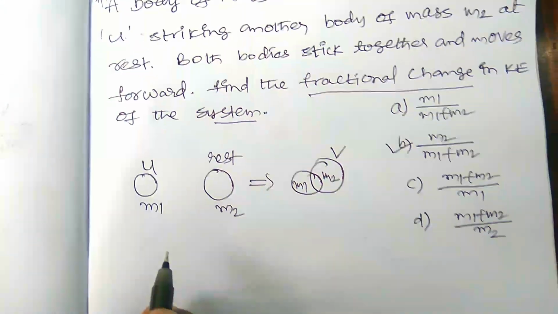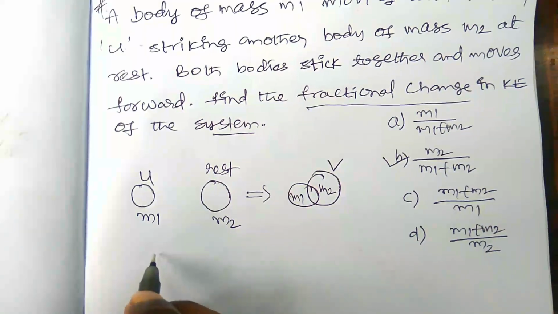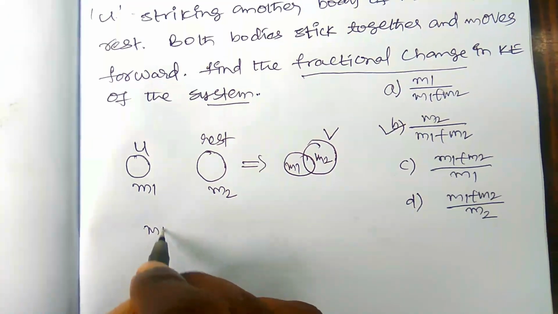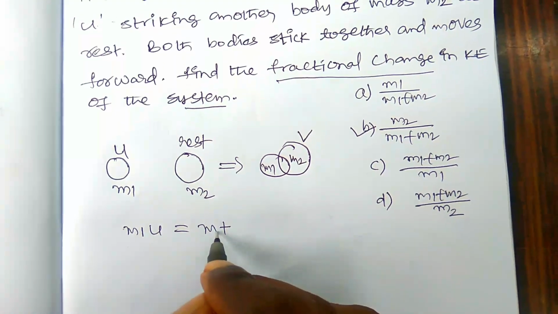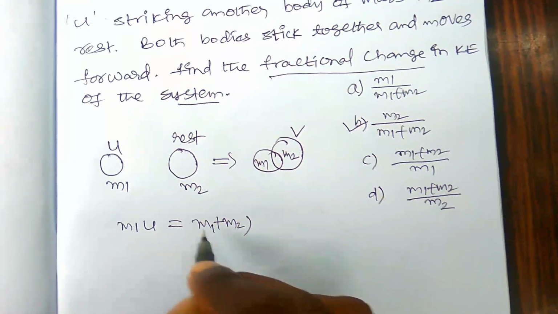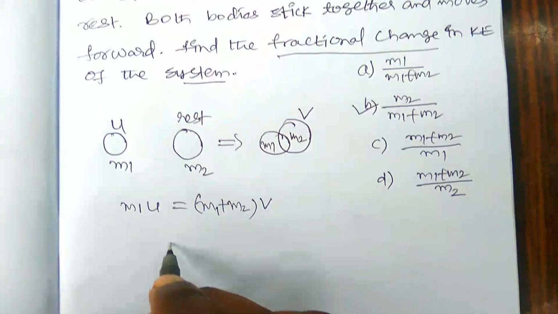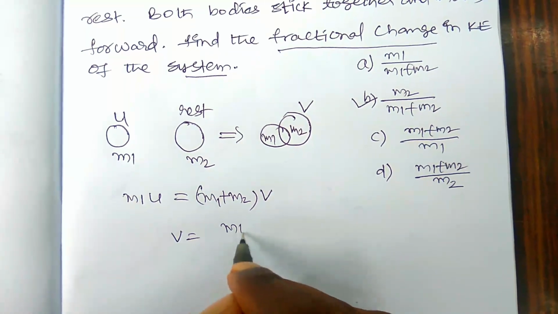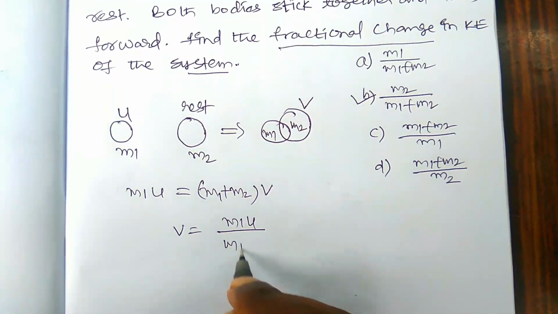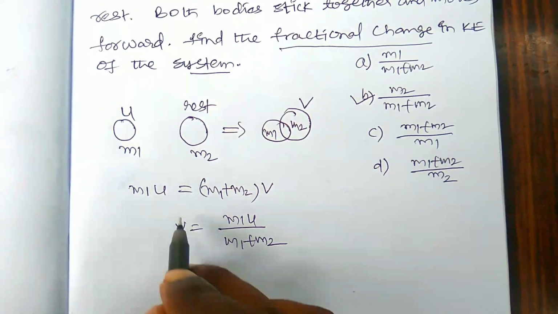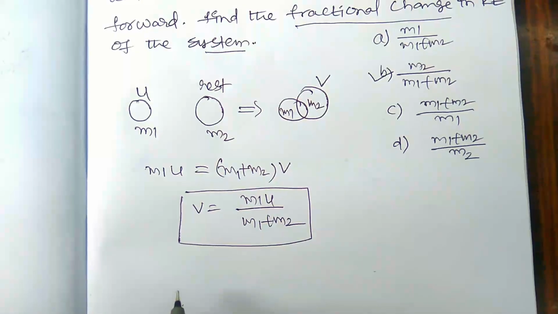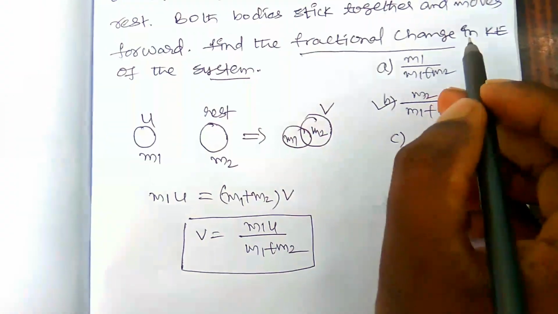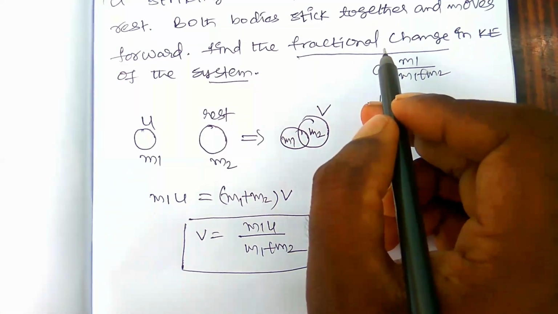This is an inelastic collision. Then due to conservation of momentum, m1 u is equal to (m1 plus m2) into v. Therefore v is equal to m1 u by (m1 plus m2). This is the final velocity of the system here. Here we need to find the fractional change in the kinetic energy. What is fractional change in kinetic energy?